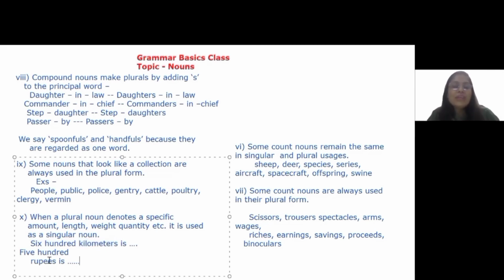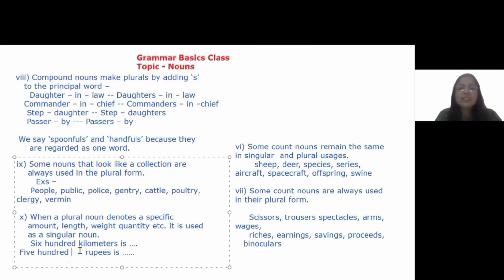I can say rupees are kept in my wallet. But if I use a specific number in front of the word rupees, then I cannot say rupees are. That time I say 500 rupees is a small amount to donate for such a noble cause. I hope that I made you understand this one.